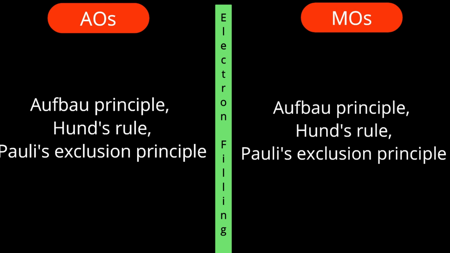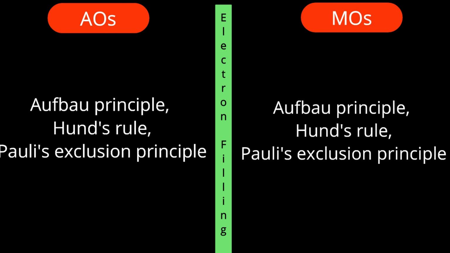Hund's rule of maximum multiplicity means if orbitals are of the same energy, then electron pairing will not take place until all orbitals of the same energy are completely half filled. And last one, electrons having all four quantum numbers the same are excluded. If we consider any orbital, then no two electrons can have the same spin, meaning pairing should be there. That is Pauli's exclusion principle.